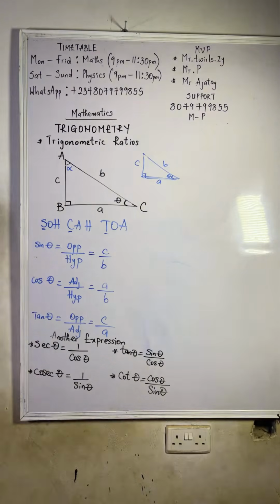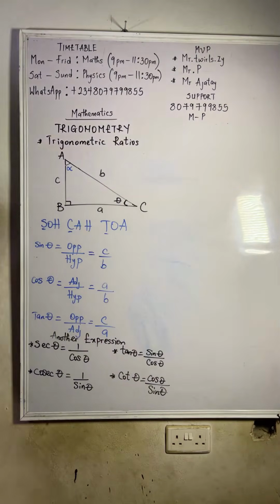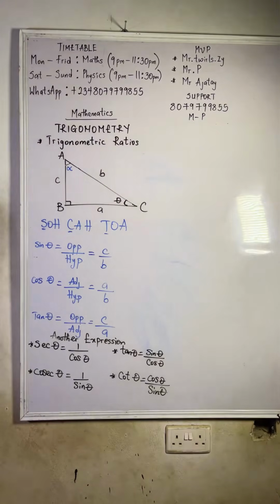Now, there's no need of doing it for angle alpha. If you want to do it for angle alpha, it is equivalent to this. For sine, don't worry. Let's move on to questions. Are we okay? Or should we do it for angle alpha? Do you want us to do it for angle alpha?